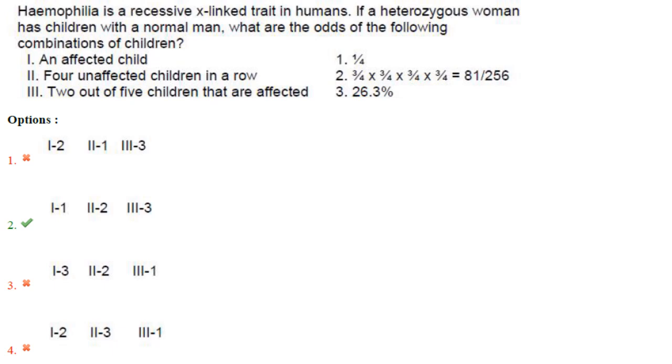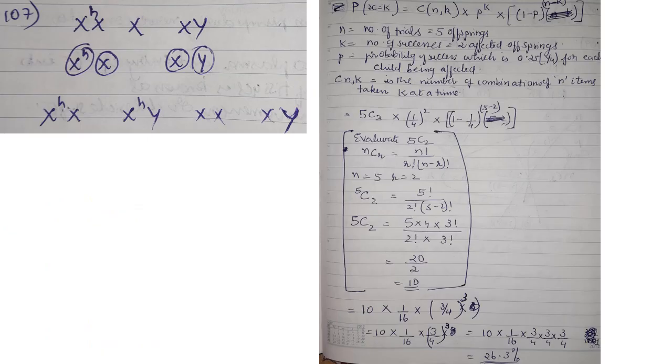Four unaffected children in a row. If 1/4 is affected, then 3/4 are not affected. So four means 3/4 into 3/4 into 3/4 into 3/4, that is 81/256. Two out of 5 children that are affected, that is 26.3%. That calculation I will tell you how it is. So this is the first question, how 1/4 is obtained. So this is the heterozygous female and this is the normal male.